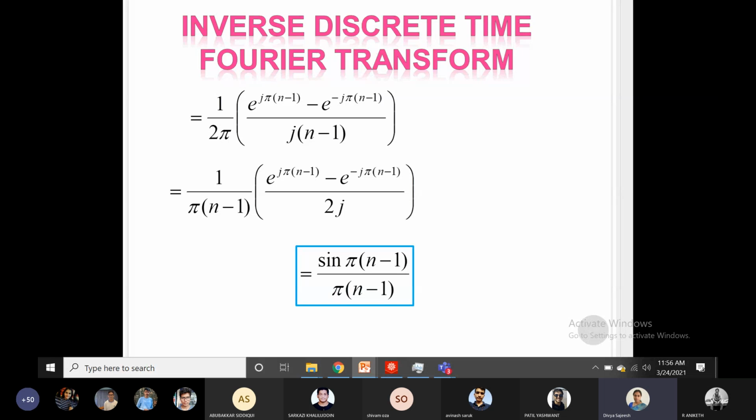Why we are bringing it to this form is because these are the general forms required for the filters. You will be studying the filters in the 5th and the 6th chapter. So you need it in this form for the design of the filters. So these terms we will always try to express in terms of sine and cosine.